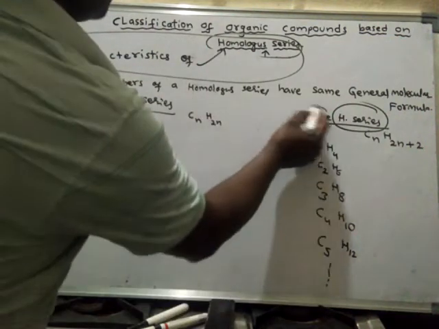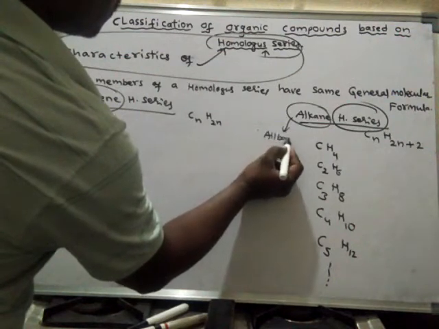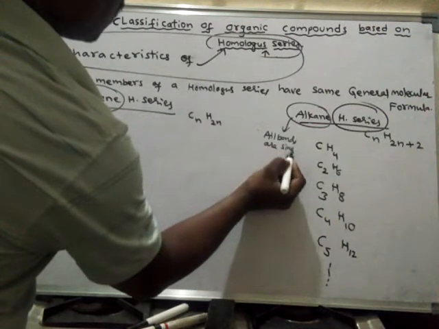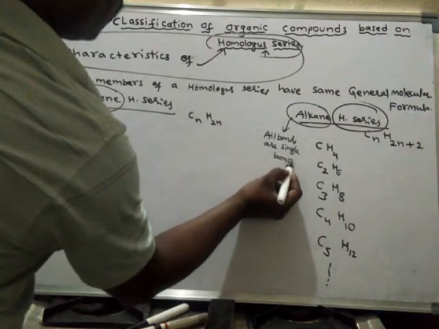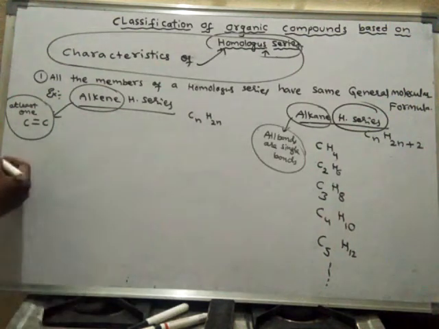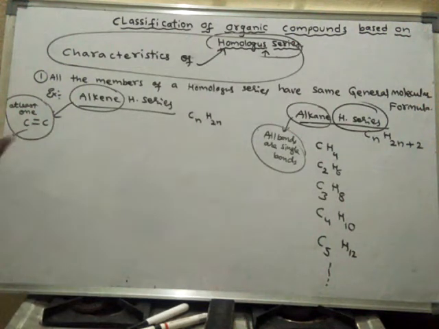Here in alkanes, all bonds are single bonds only. But in alkenes, at least one C double bond C bond should be present. This is a must.